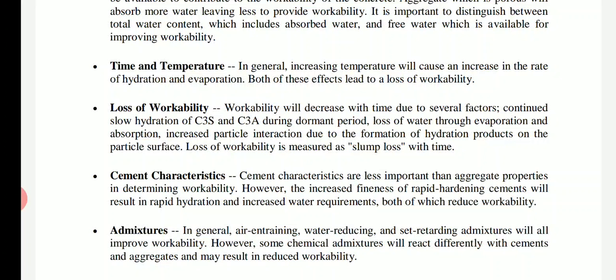Next, cement characteristics. Cement characteristics are less important than aggregate properties in determining the workability. However, the increased fineness of a rapid hardening cement will result in rapid hydration and increased water requirements, both of which reduce the workability. So the definite fineness of the cement should be used. If it is over-fined, the increased fineness will cause rapid hydration. That rapid hydration causes increased water requirements. If the water requirement occurs, then with more water there is more segregation, and because of segregation, workability reduces.